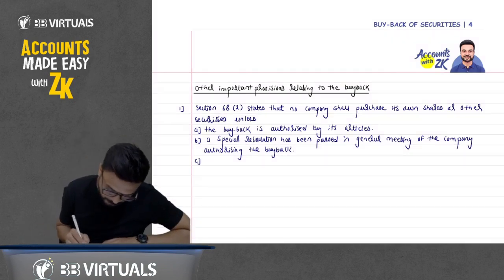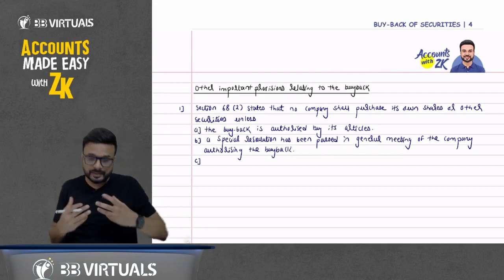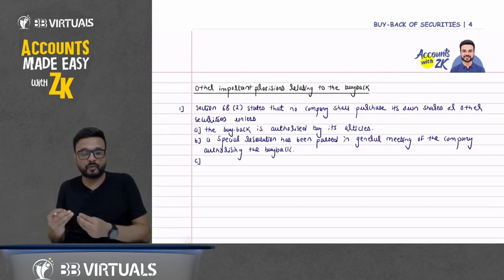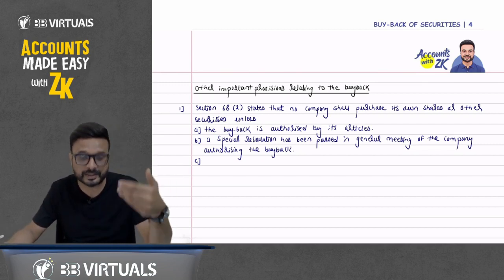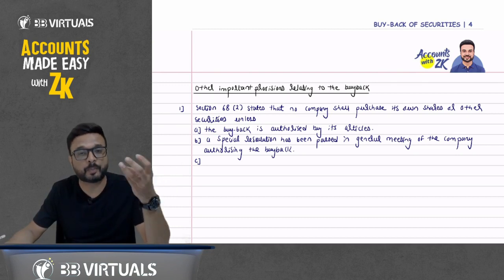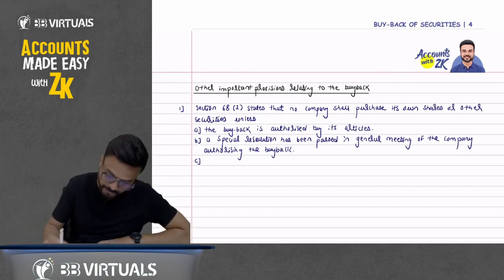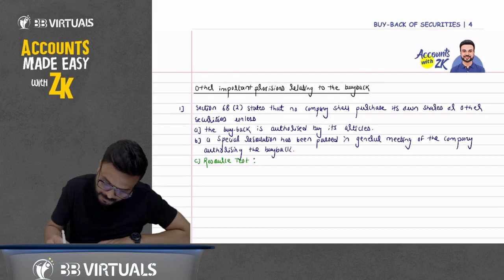Then third point, C point. Now here point number C, D and E. These 3 points you just have to write it down, because there are some conditions, there are some tests that should be fulfilled when we do the buyback. Those tests we'll discuss later, but we are writing all the theory here. So just write it down. Point number C, there is a resource test.